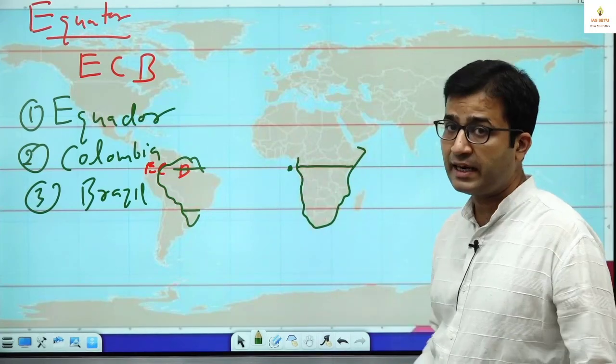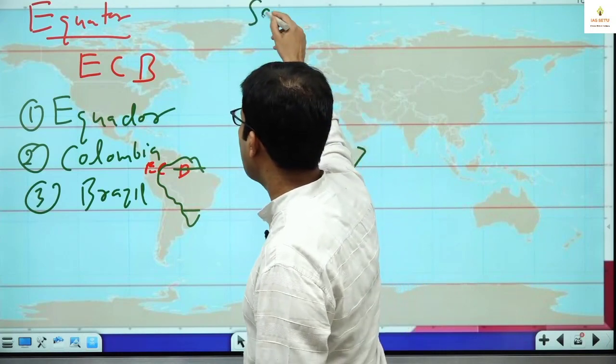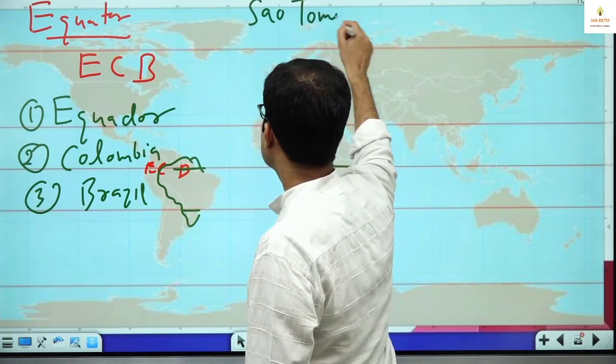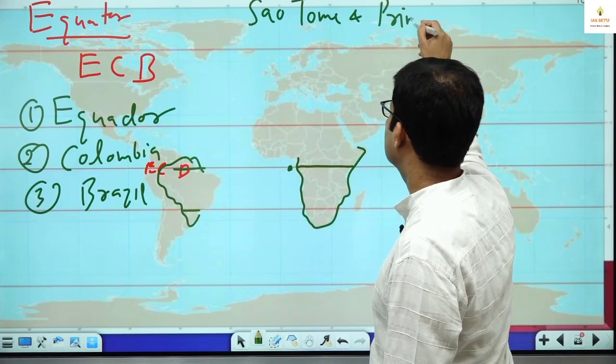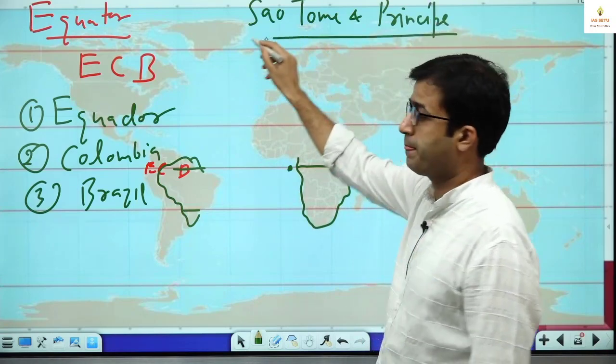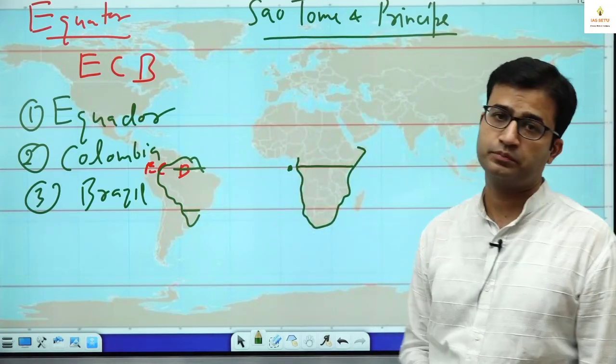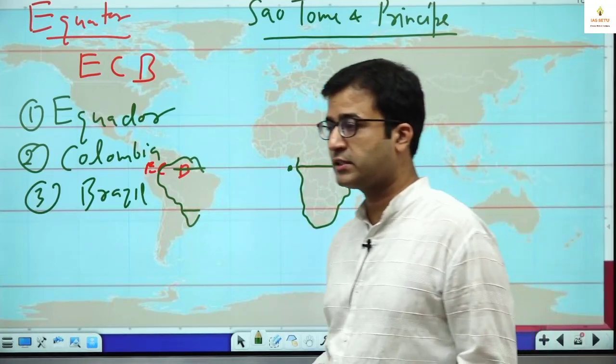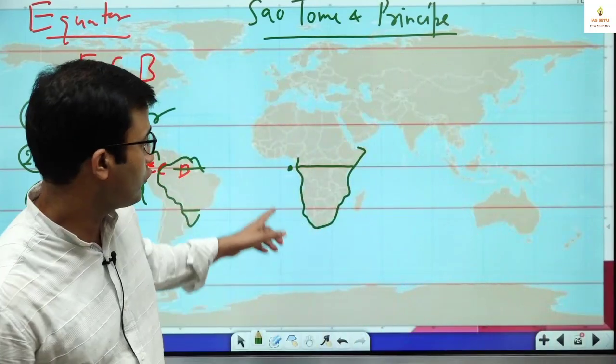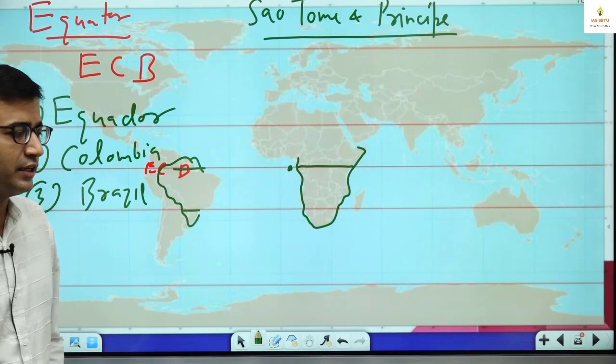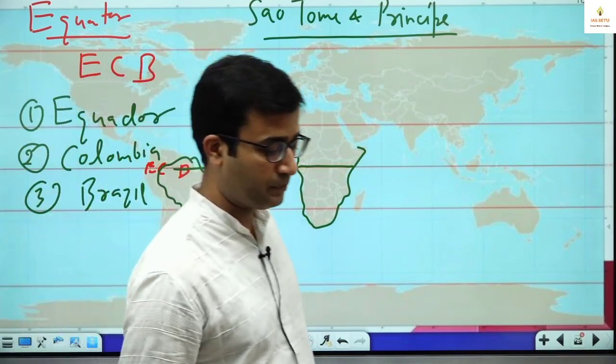So first, this island, I tell you, the name of this island is Sao Tome and Principe. You can check your atlas in Atlantic Ocean. Here you can check one small island country, Sao Tome and Principe.